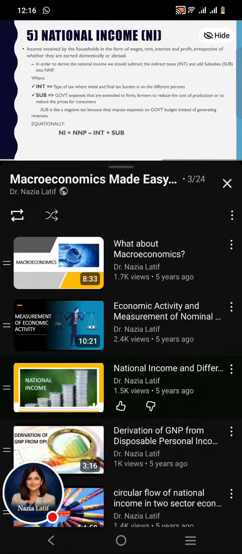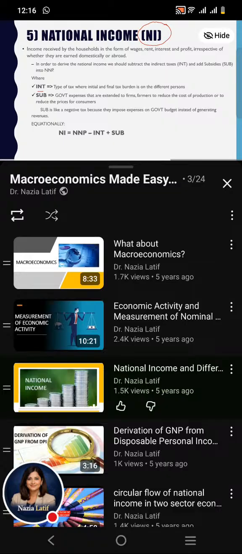The next concept of national income is national income itself. How can we define the term national income? We can say it is income received by the household in the form of wages, rent, interest and profit, irrespective of whether they are earned domestically or abroad. Here a question arises: how can we derive the national income? In order to derive the national income, we should subtract the indirect taxes and add the subsidies to net national product. So what do the words indirect taxes and subsidy mean?